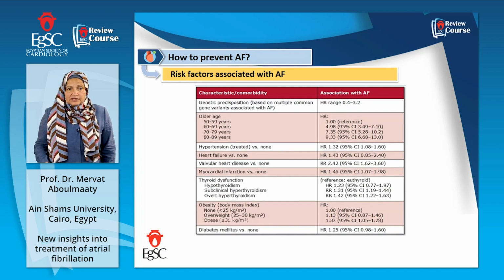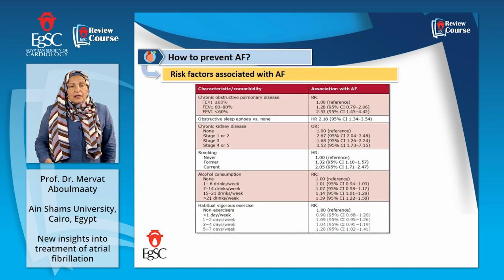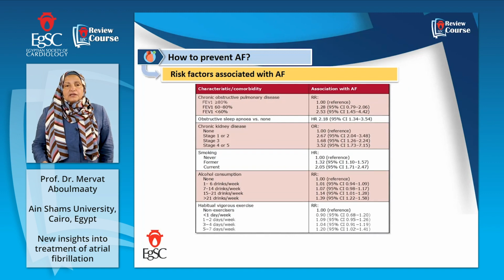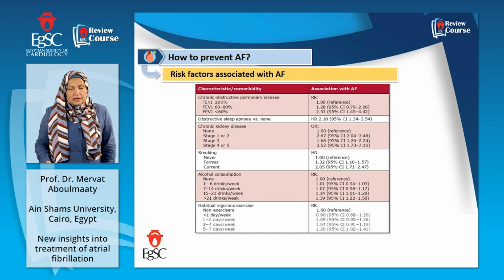We have genetic predisposition. We have age. The higher the age, the higher the incidence of AF. Hypertension is a risk factor. Heart failure, valvular heart disease, myocardial infarction, thyroid function. We know all hyperthyroidism, hypothyroidism, obesity with body mass index between 25 to 30, and obese. All these increase risk factors. Also, of course, diabetes mellitus. Chronic obstructive pulmonary disease is also a risk factor for atrial fibrillation.